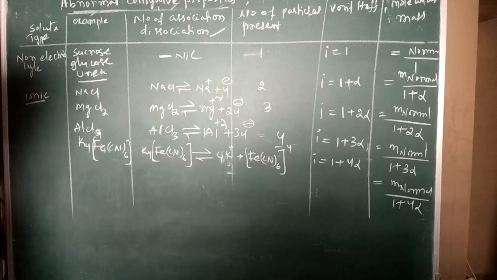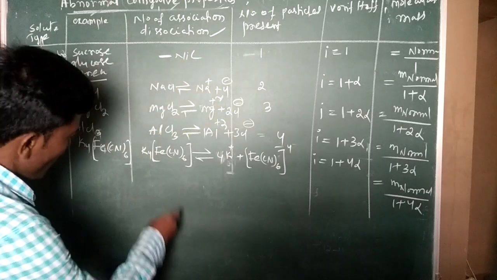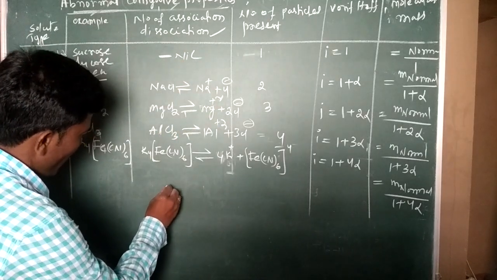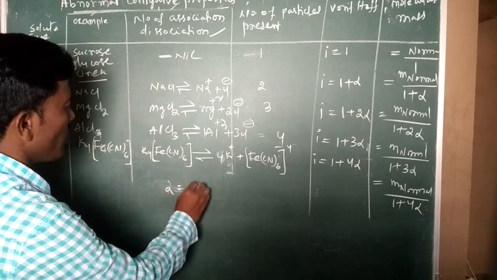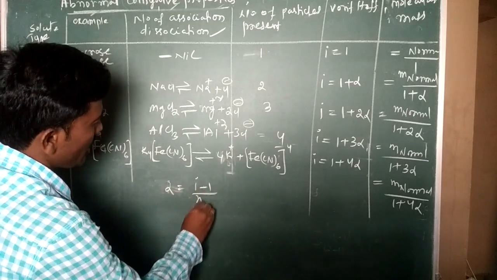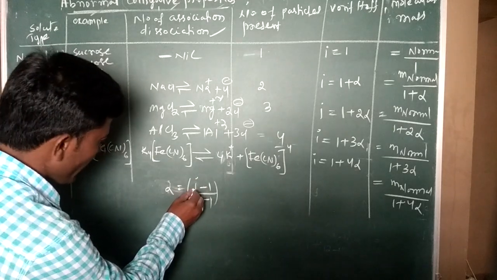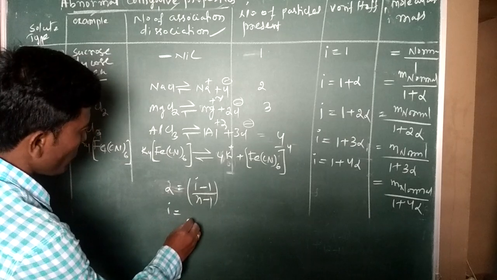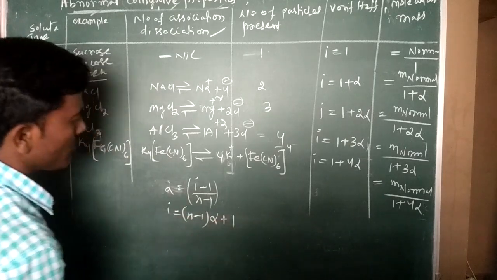According to the general formula, once again for dissociation: alpha is equal to i minus 1 by n minus 1, so i is equal to n minus 1 into alpha plus 1.